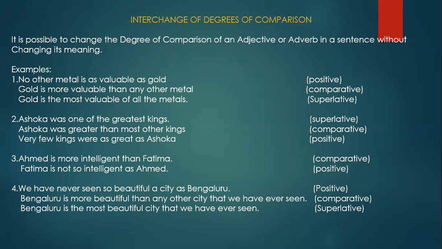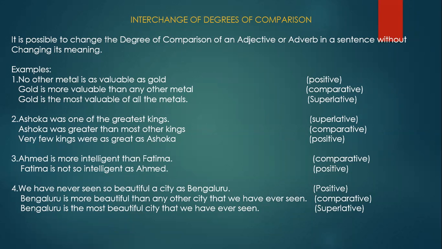So Ashoka was one of the greatest kings. That means there were kings as great as Ashoka, not only Ashoka. Okay, not only Ashoka was great. So the sentence is in the superlative degree. Ashoka was one of the greatest kings.